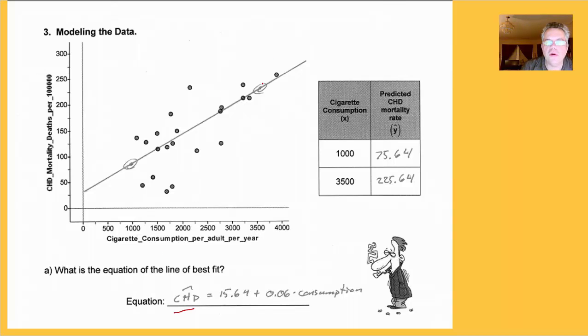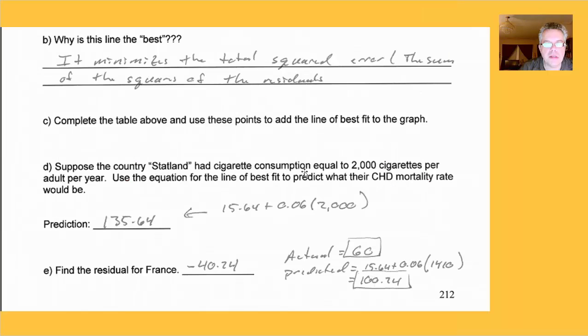Down below this, it asks us to complete the table, and we got these two y values. We just use the equation to make predictions. When x is 1,000, this is what we get for the mortality rate. When x is 3,500, we get this. If we plot those 2 points, which are right here and right here approximately, we can add the line of best fit to the graph. So we've taken care of that. You just need 2 points that satisfy the equation, plot them, draw the line through them, and like I said, you're done.